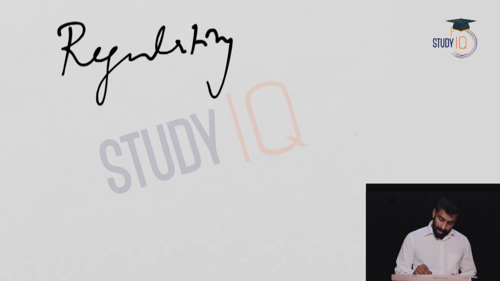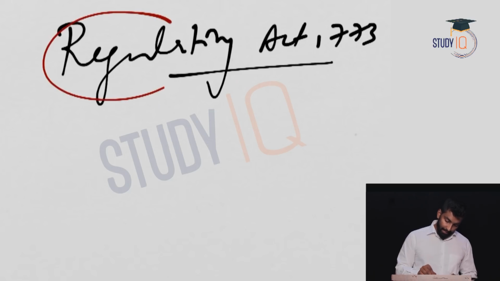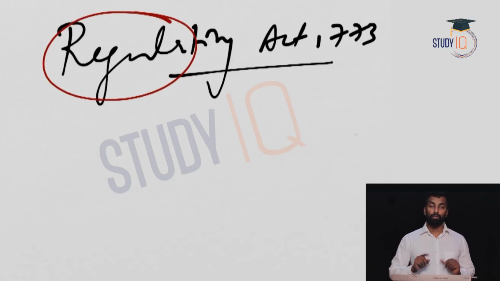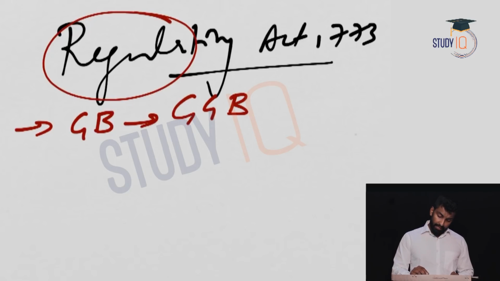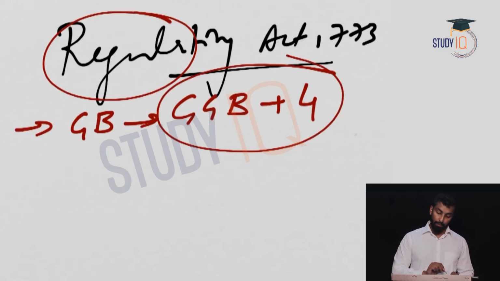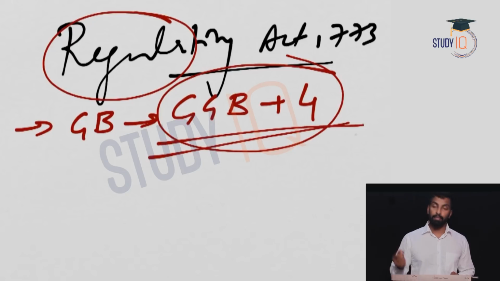So what we have seen is the Regulating Act of 1773. As its name indicates, it is basically to regulate the East India Company, and who is going to regulate? The British Parliament. So the first thing that we saw is the Governor of Bengal became Governor General of Bengal. Now, this Governor General of Bengal, along with the council, and the council comprised of 4 other members, so a total of 5 members. So the Governor General in council is created, right? So the Governor General and 4 councillors were created.